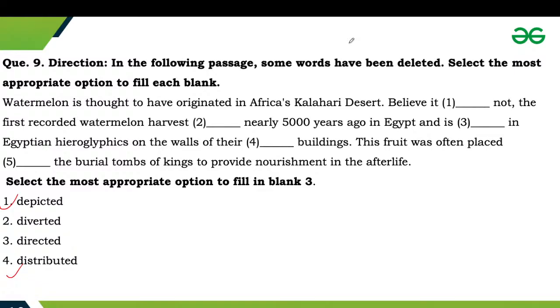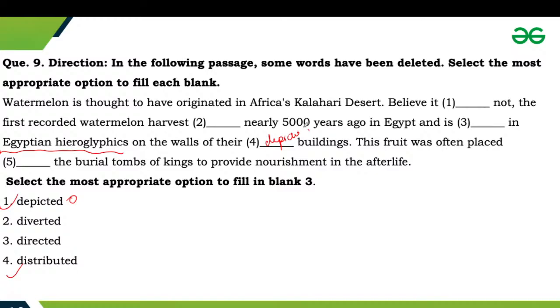Okay, they cannot be diverted, they cannot be directed, and nor can they be distributed. So these are carvings that are usually depicted, which refers to the act of representing through drawings. So option number first will be the correct answer. So here we are referring to carvings. Carvings are related to the act of representing through a drawing. So depicted will be the correct answer.